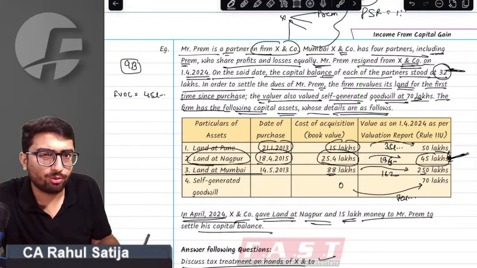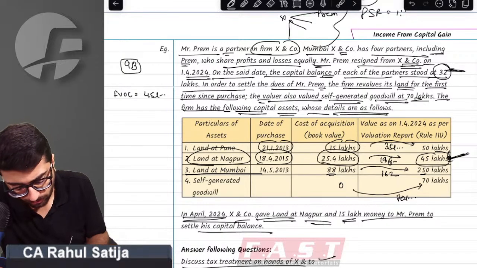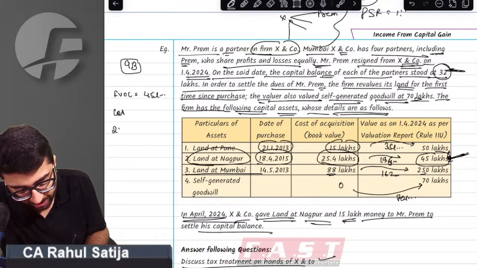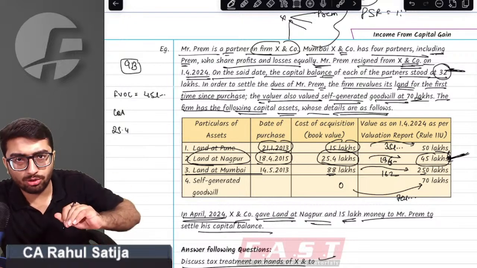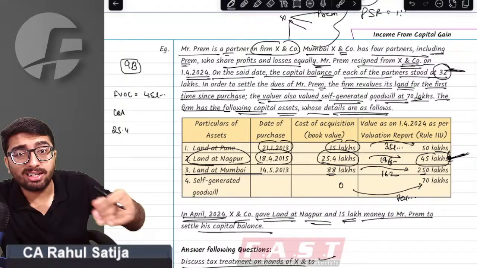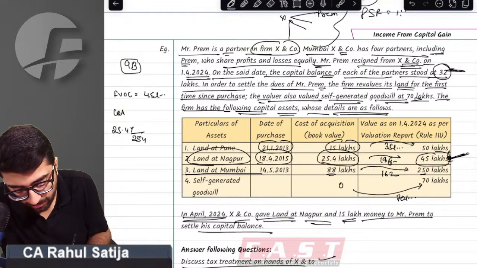Simply, the full value of consideration would have been 45 lakh. Right answer is yes, this would have been the full value of consideration. Cost of acquisition 25.4. Sir, we have studied this point. If the asset is sold prior to 23rd July, then cost of acquisition shall be taken as indexed cost of acquisition, divided by CII of the year of acquisition multiplied by CII of the year of transfer. That gives 36.3.